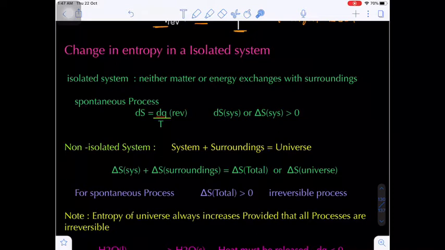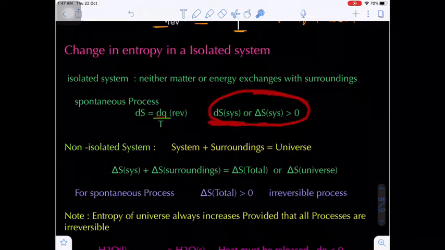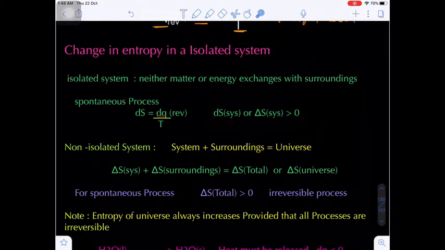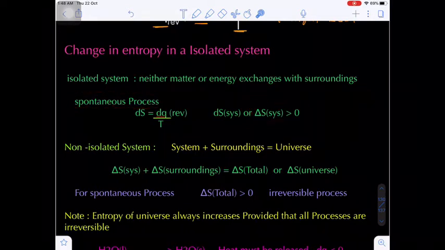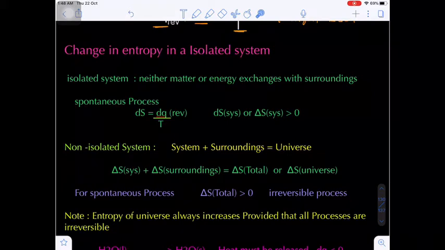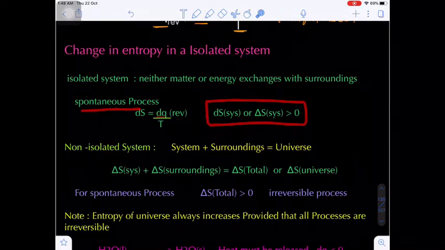Are you getting my point? Now here the change in entropy of the system will be greater than 0. When the change in entropy of a system is greater than 0, we can conclude the process will be a spontaneous process.